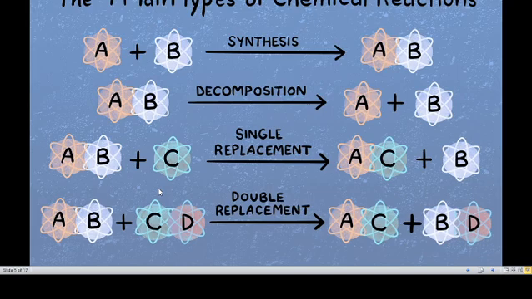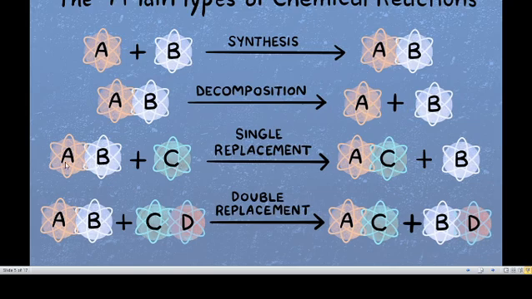Synthesis reaction. The first one, synthesis reaction, is also called combination reaction and composition reaction. Combination: two reactants A and B form a single product, AB. This is a combination reaction. Decomposition: only one reactant forms more than one product. This is a decomposition reaction.